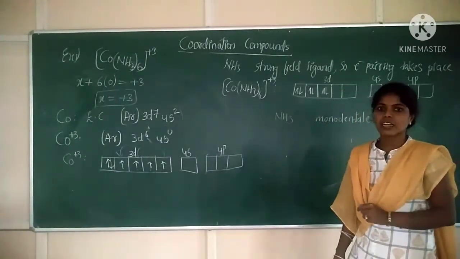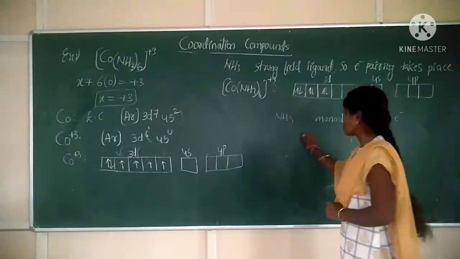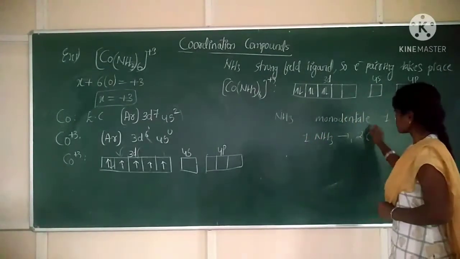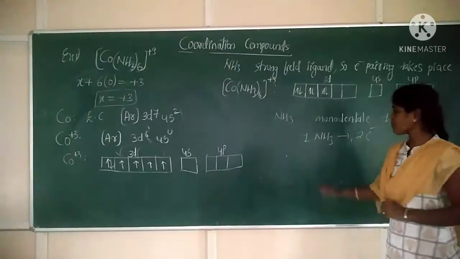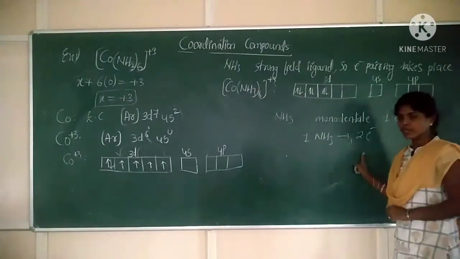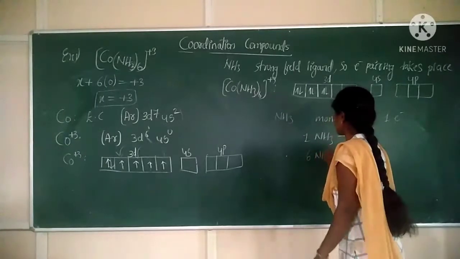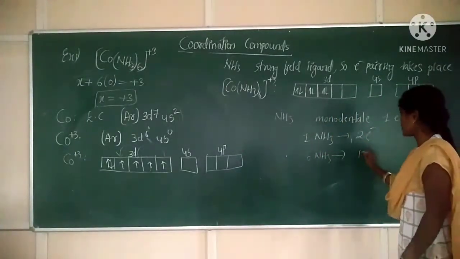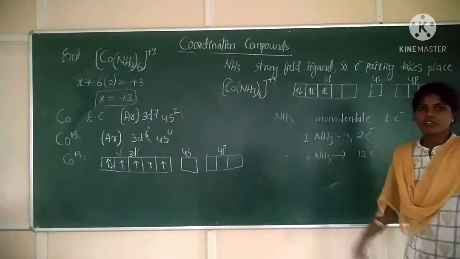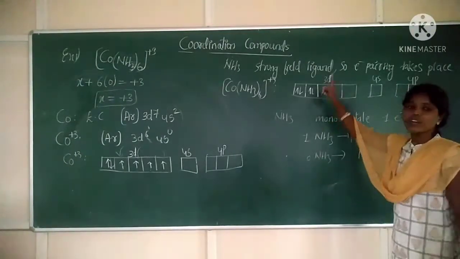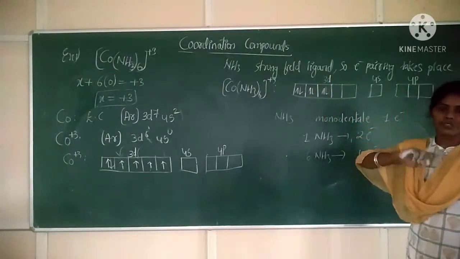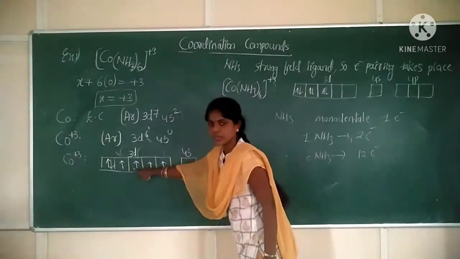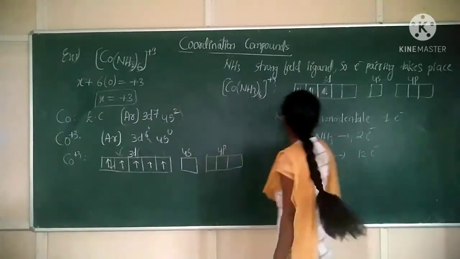Six ligands are there. So one NH3 is donating 2 electrons, correct? One pair means 2 electrons. One NH3 donates 2 electrons, so 6 NH3 molecules can donate 12 electrons. First of all, NH3 is a strong field ligand. Because of the strong field ligand, electron pairing is taking place, so these 6 electrons will get paired up.